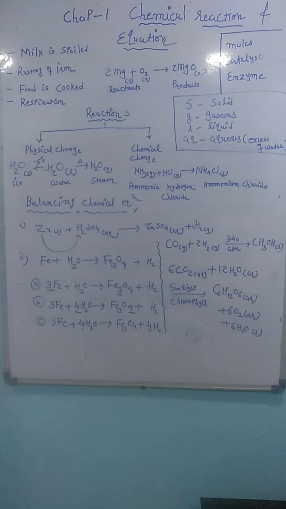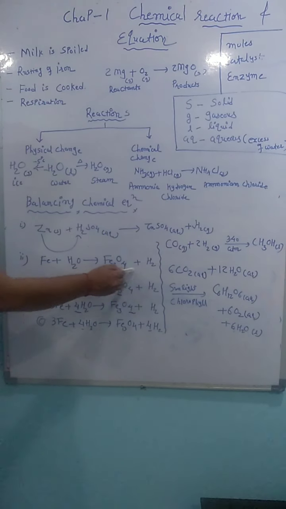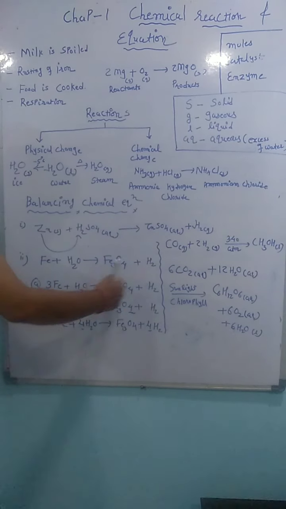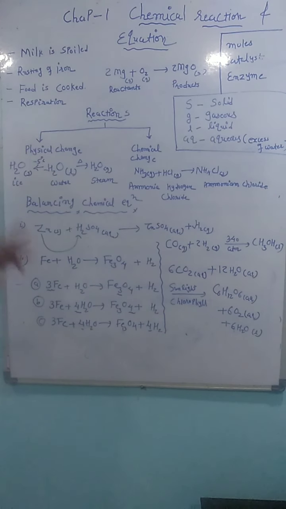Okay, so the reaction is: iron reacts with water, it gives Fe3O4 plus hydrogen gas. This part is the reactant, and here is the arrow; the left hand side is the reactant and the right hand side part we have the product. Now we will check here the 3 elements, Fe, oxygen and hydrogen. We will check first.